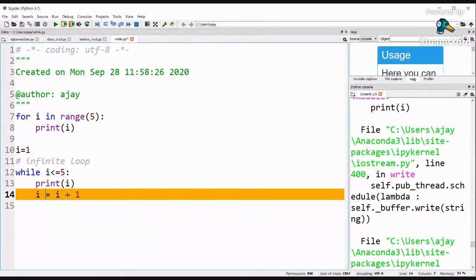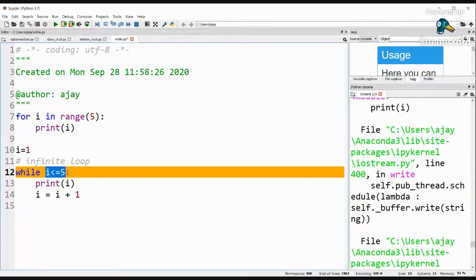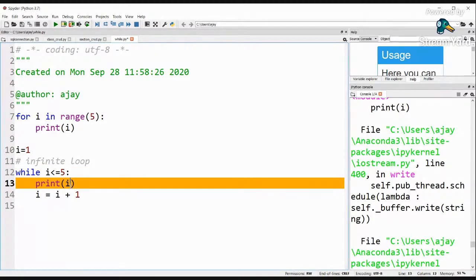What is the value of I? That is 1 plus 1, that is 2, and it goes back to I. So I now becomes 2, and then it is going to check the condition, is 2 less than equal to 5, and then it is going to print I. Now what is the rest of the output? Can you tell me what will be the rest of the output?